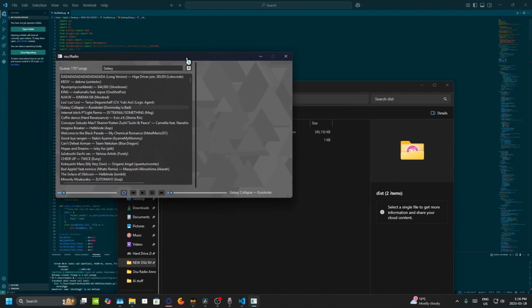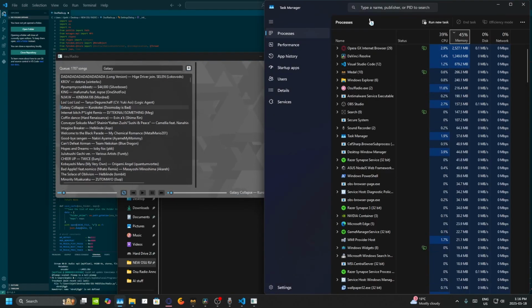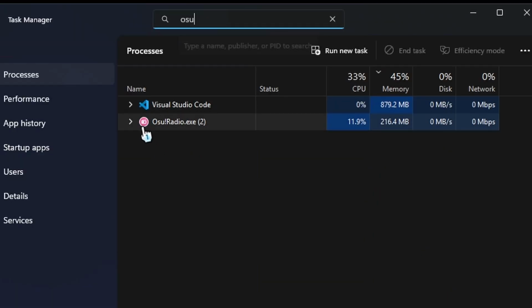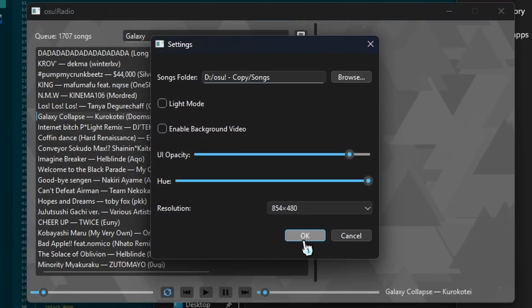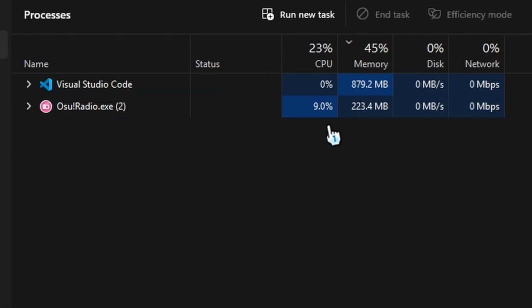One thing to keep in mind, I should probably point out, is that OSU Radio uses 11% of your CPU because this background video is very big. It is very long. So if you don't want it to do that and you just want it to run in the background, you can turn that off, bit bop boom, immediately it shrinks down to like 0% of your CPU. And even when the song is playing, it's like 0.6, like it's nothing. Nothing is happening. Memory is just because.